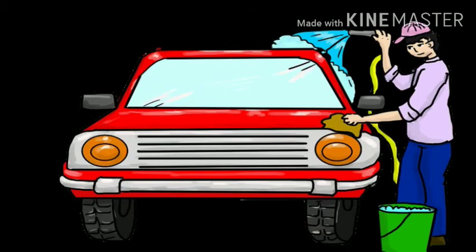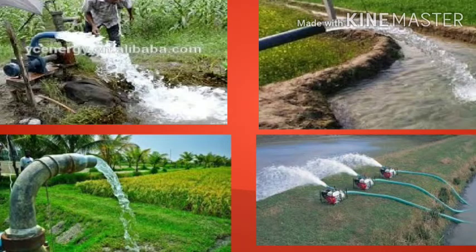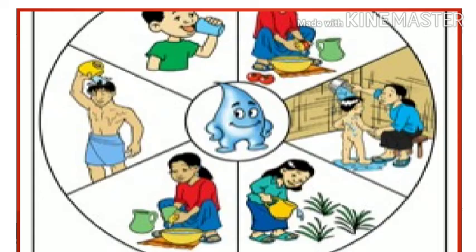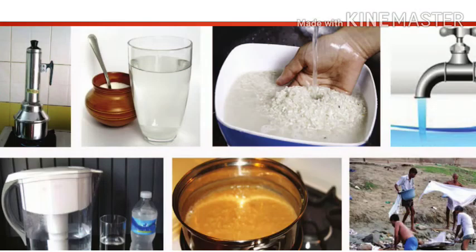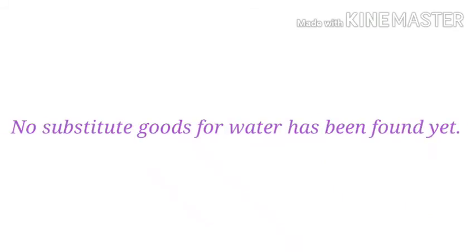We use water for cleaning our vehicle, washing vegetables, cooking, agriculture purposes, bathing, watering plants, and for many other purposes. Can we use any other than water for these purposes? No. No substitute good for water has been found yet. Instead of water, we cannot use anything for all these purposes.